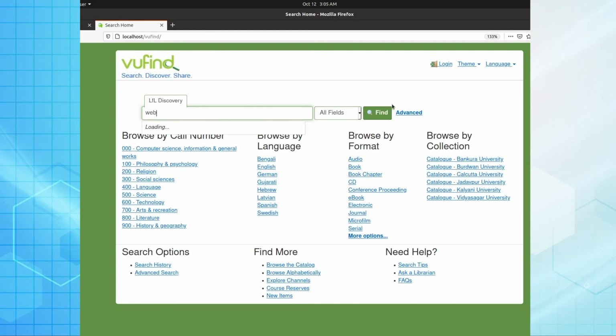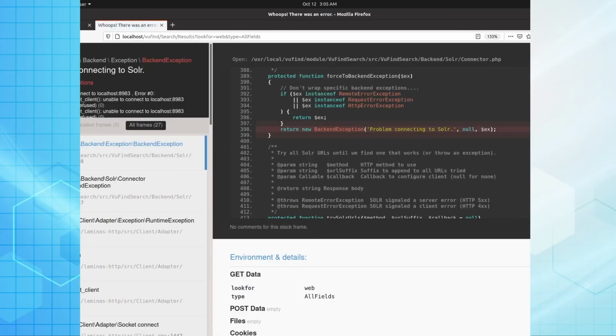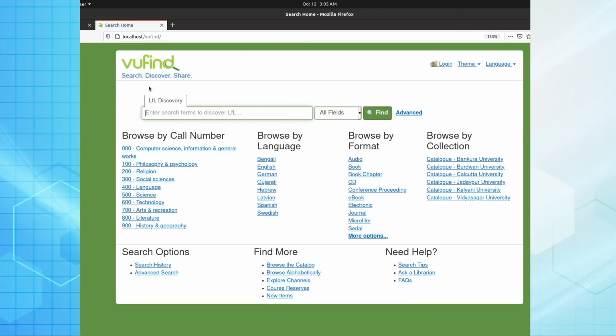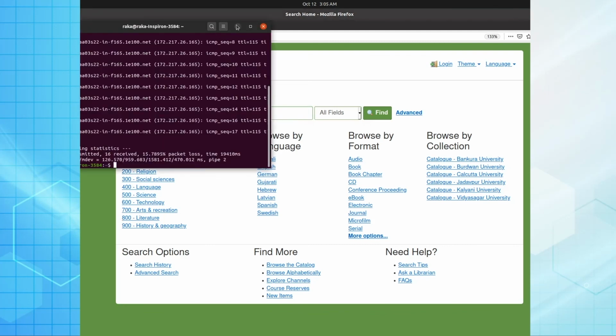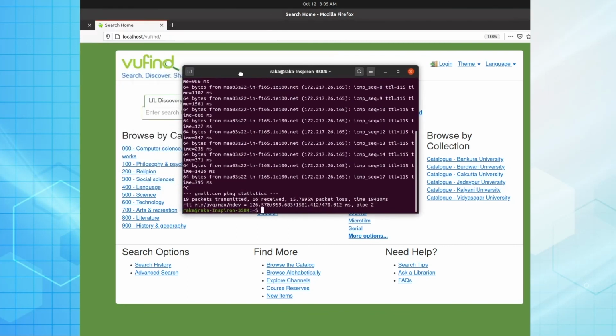It's a very generic one. If I click search, it will generate different resources from different libraries. Okay, I have not started my Solr, so before utilizing Viewfind, I need to start my Solr first.